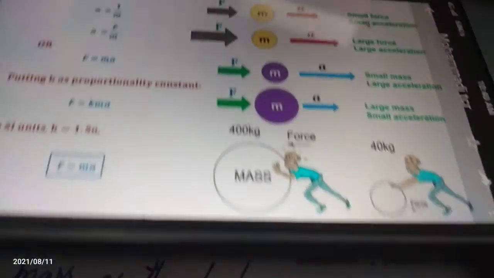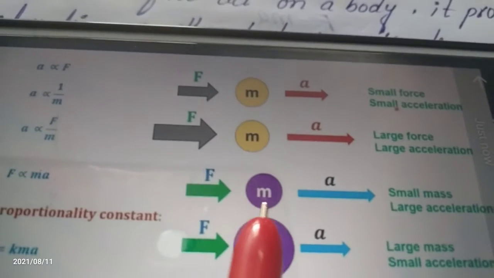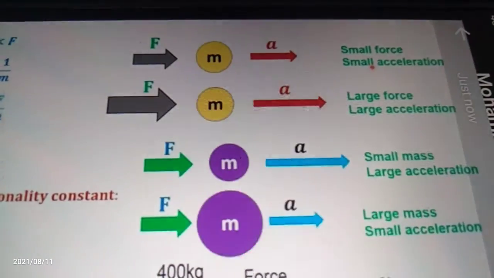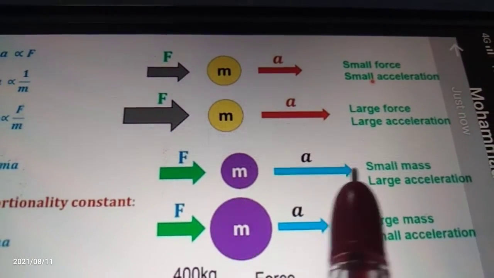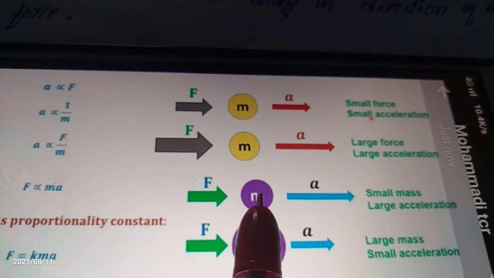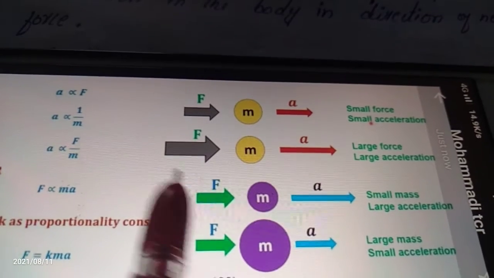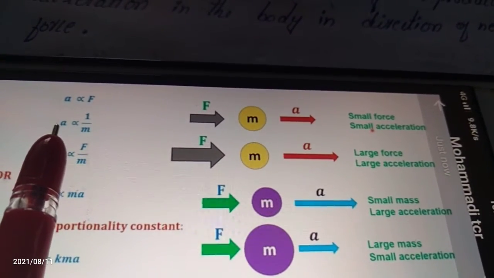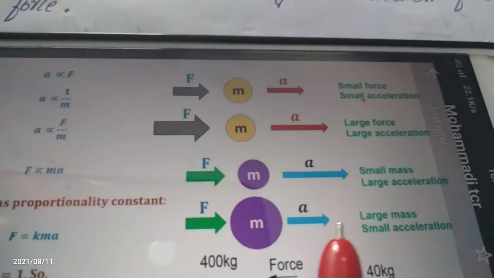With the help of this condition, we are understanding it. Here the mass is more. Here the mass is very less. When we apply the force, what will happen? Here the mass is very less. When we apply the force, the acceleration is more, which means it moves faster, because the acceleration is more. When the mass is less, the acceleration is also more. When the mass is more, the acceleration is less.